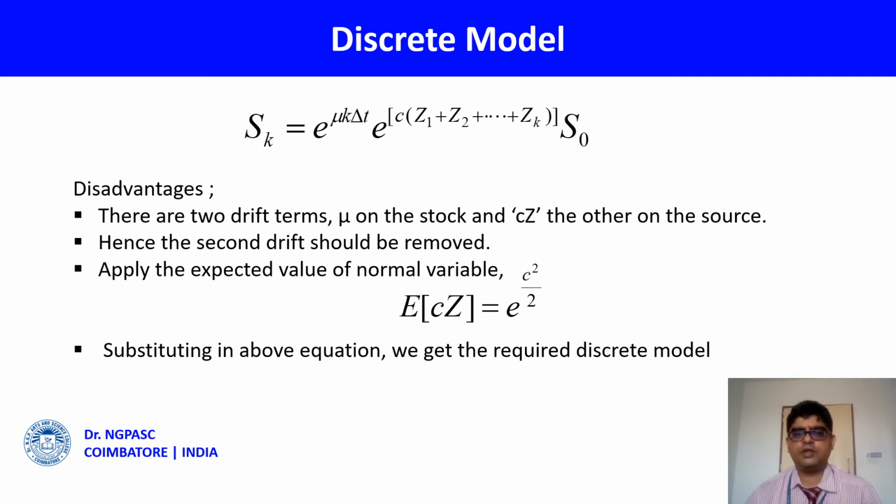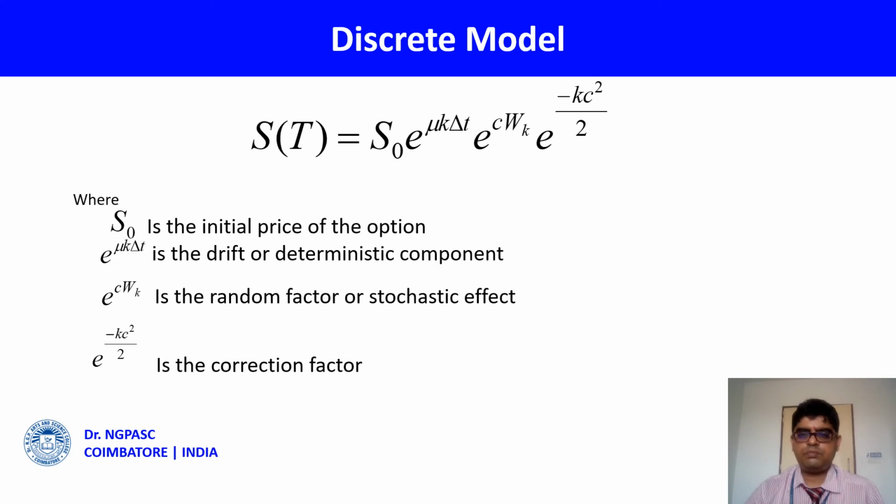It should not be there. It should be made into one. How to make that? As you know very well, the expectation of e power c into Z in the case of a normal distribution will arrive at e power c square by 2. Use that thing. So try to bring this inside the equation. We will finally arrive at this.